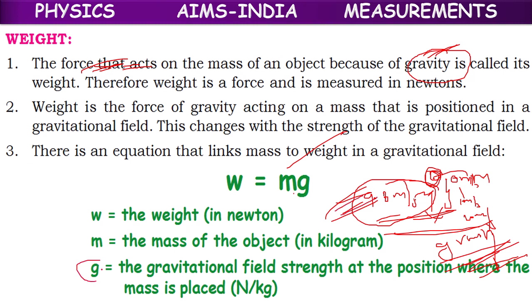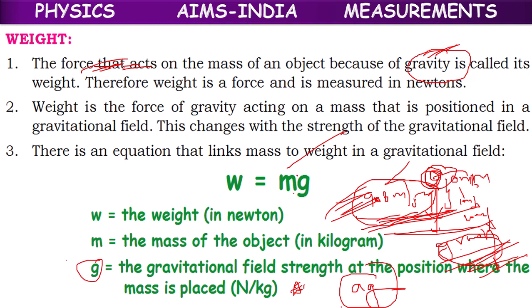This small g is called acceleration due to gravity, whose value is equal to 9.8 meter per second square. Means because of this gravitational force, the ball will come down to the earth with this much change of velocity. So that's why it will hit the earth with great speed.